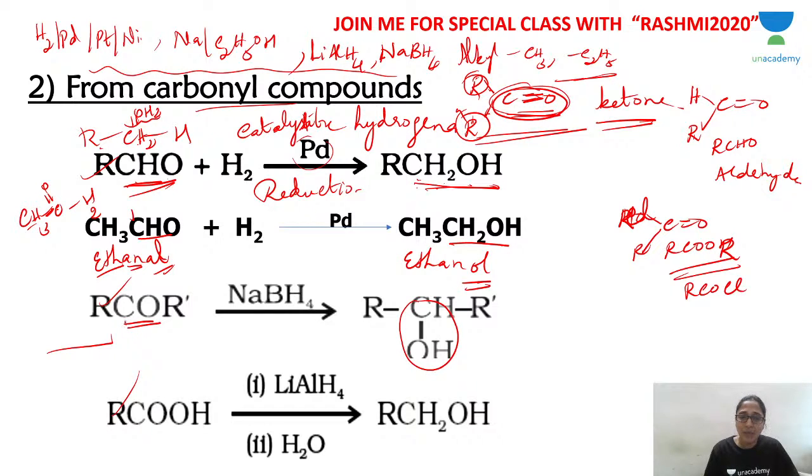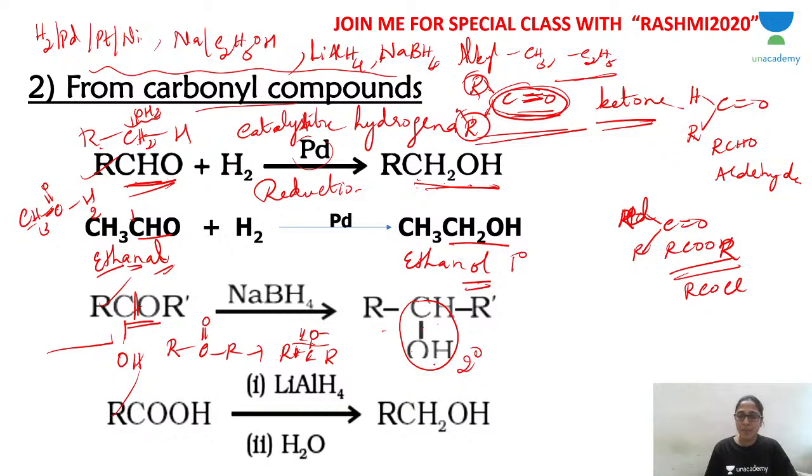So across carbon double bond, it becomes O minus. That also will get H. Carbon also will get H. See like this: R, C double bond O, R becomes RCO minus. So across this, you get H. So RCHOH like this. Across the carbon double bond, H2 you are adding, only one molecule of hydrogen. So RCHOH you get. That is secondary alcohol. So aldehyde gives primary alcohol.